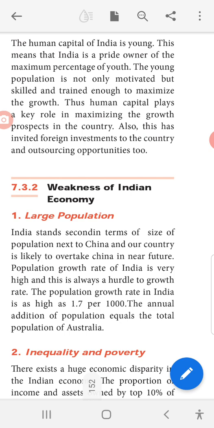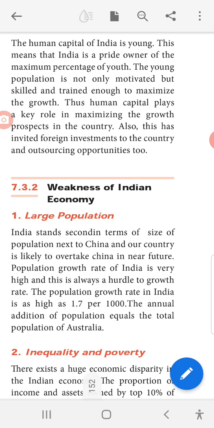The human capital of India is young. This means that India is a proud owner of the maximum percentage of youth. Okay, we are having more youngsters. The young population is not only motivated but skilled and trained enough to maximize the growth. Thus, human capital plays a key role in maximizing the growth prospects in the country. Also, this has invited foreign investments to the country and outsourcing opportunities too.